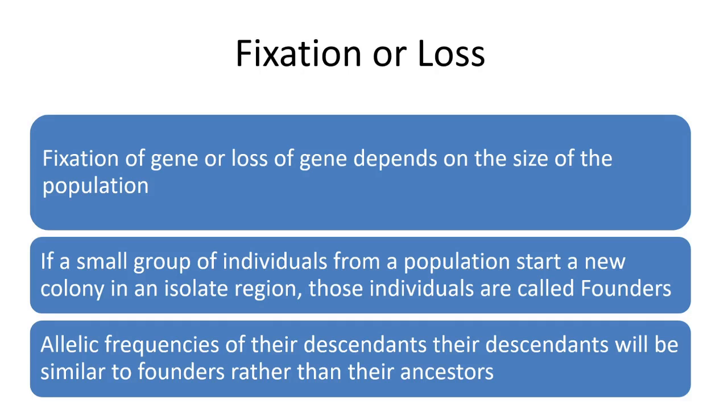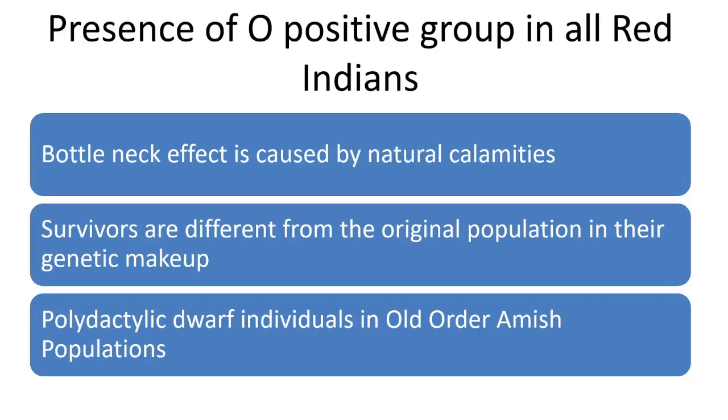We can compare this isolated population to today's quarantine population in COVID-19. But of course, today people are quarantined or isolated because of the disease. Previously, due to some factors like migration, a fragment of a population might be separated from the parental population. Allelic frequencies of their descendants will be similar to founders rather than their ancestors. Presence of O positive group in all Red Indians is the best example.